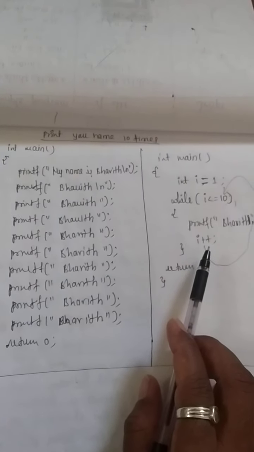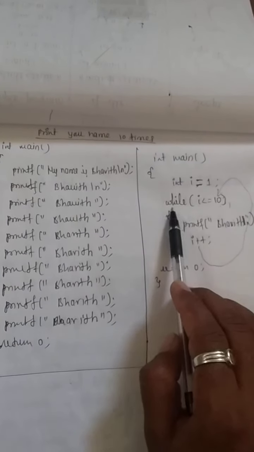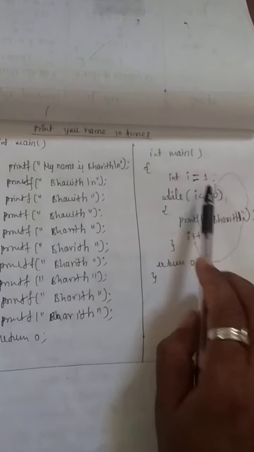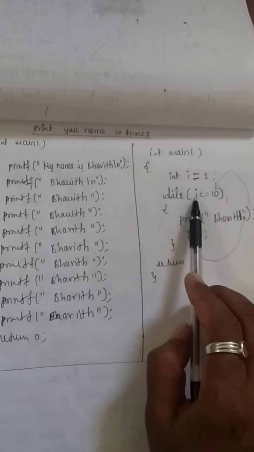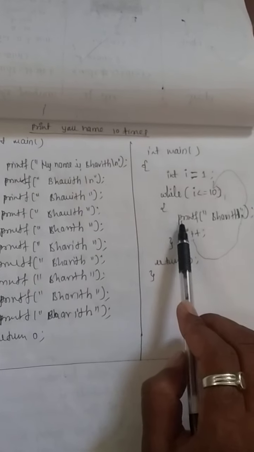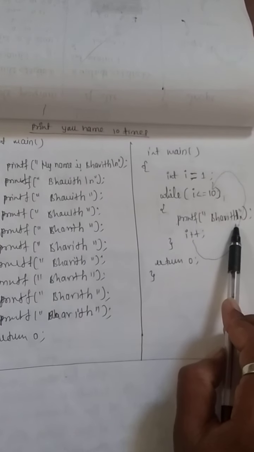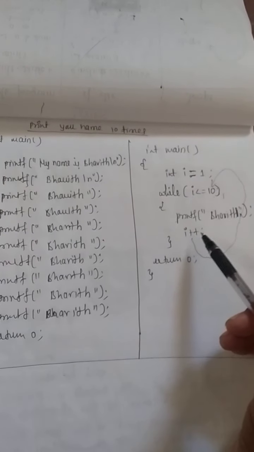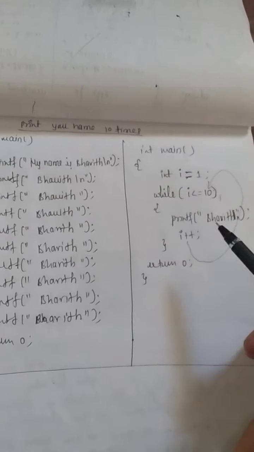Yes. Now in this program, I am taking one while loop and one initial value, I equal to 1, and the condition I am writing here is whether I less than or equal to 10. Inside this while loop, I am writing the printf statement Bhavit only once, and I++. I++ is for incrementing the I value by 1.